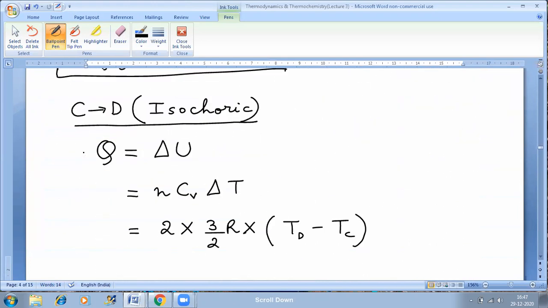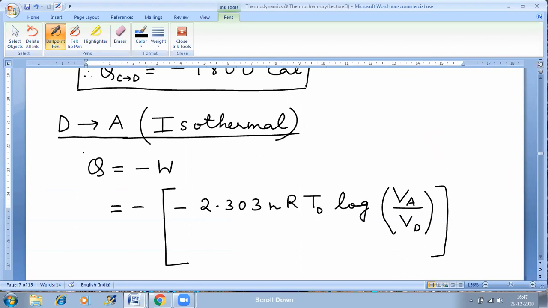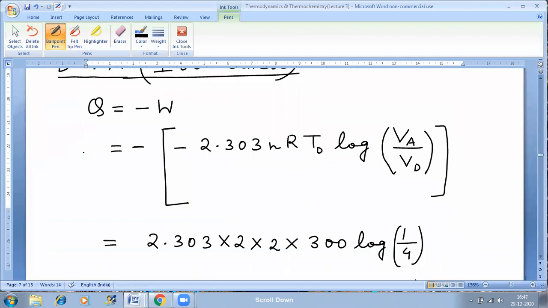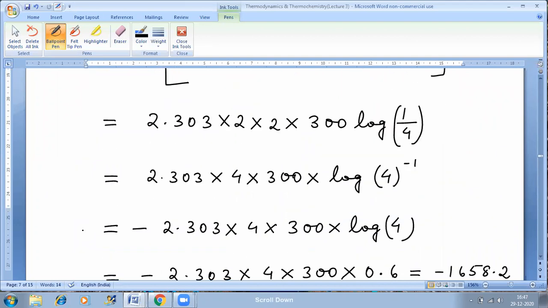So I'll put the values. On putting the values, I'll get this. Now log 1 by 4 is nothing but log 4 to the power of minus 1. Property of log, if I use, then this minus 1 will come outside log. So I have written minus 1 here.